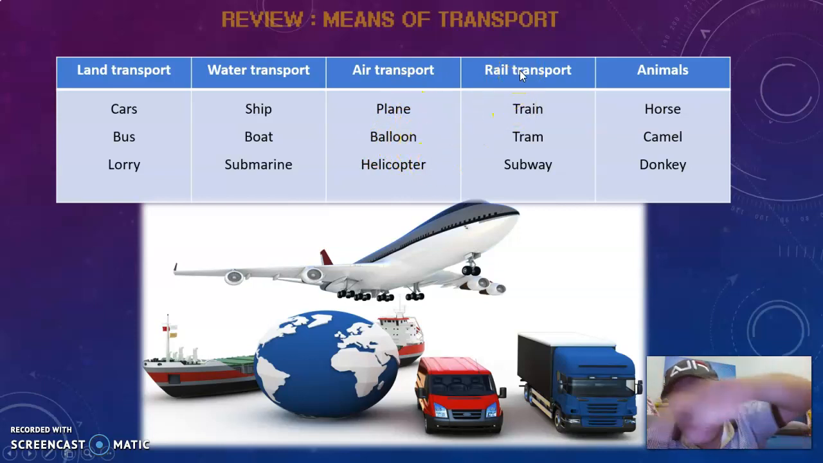Rail transport is used on rails, such as train, tram, and subway. For the animals, we have the horse, the camel, the donkey. We have got the mule as well, and other means of transport used in different places of the world. So land transport, water transport, air transport, rail transport, and animals. Cars, bus, lorry, ship, boat, submarine, plane, balloon, helicopter, train, tram, subway, horse, camel, and donkey. Okay, the donkey is always the last. I don't know why. Okay, next.